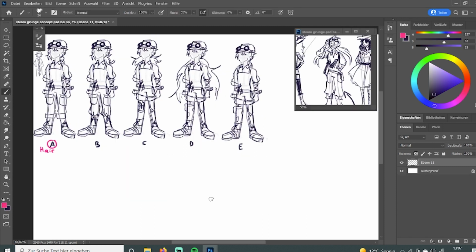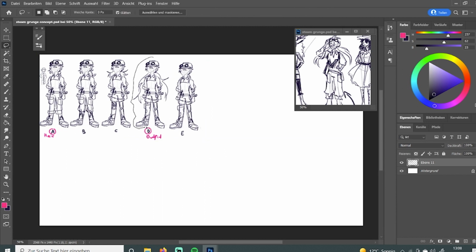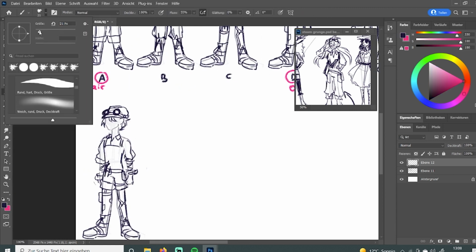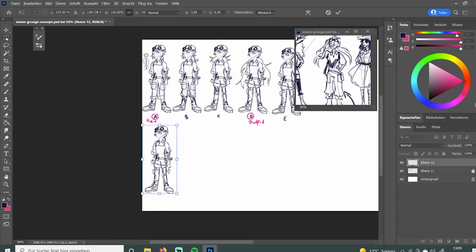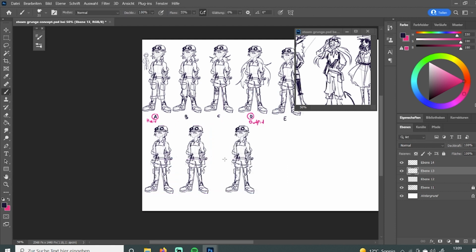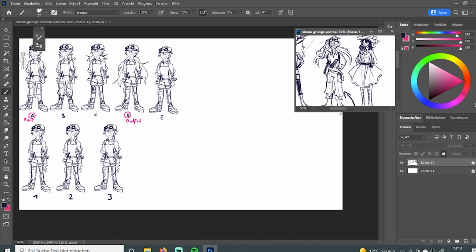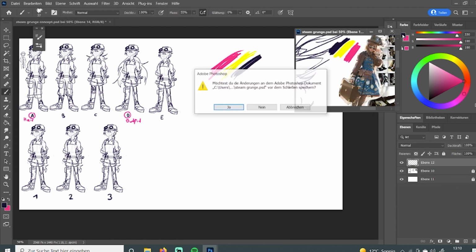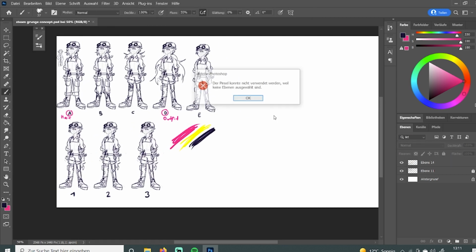So after I had decided that I wanted to design a technician type character, I proceeded to draw a bunch of little figurines and try out some outfits, and I ended up picking the hair of character A, so 1 long braid, and I call it outfit, but basically also the body type of character D. I don't know how well you can see it, but character D has a mechanical leg.